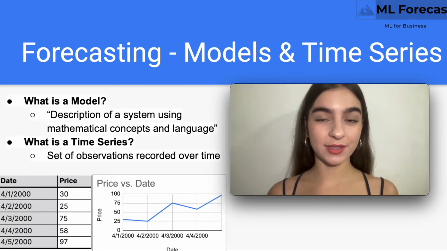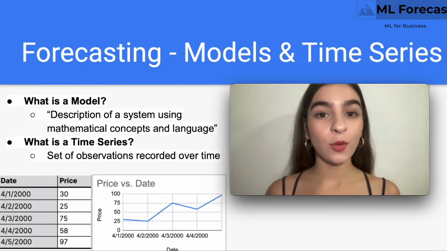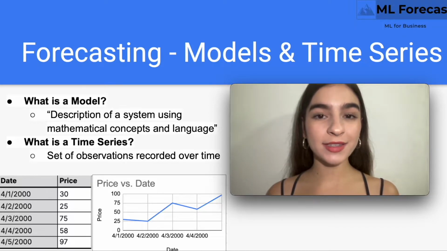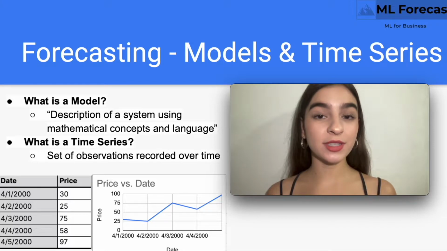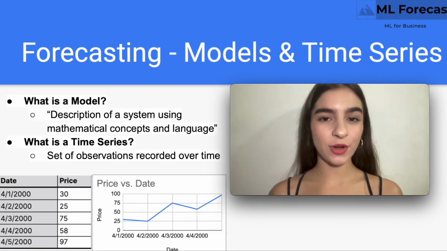What is a time series? The basic object of forecasting is the time series, which is a set of observations recorded over time. In forecasting applications, the observations are typically recorded with a regular frequency like daily or monthly. Time series forecasting is a broad field with a long history.